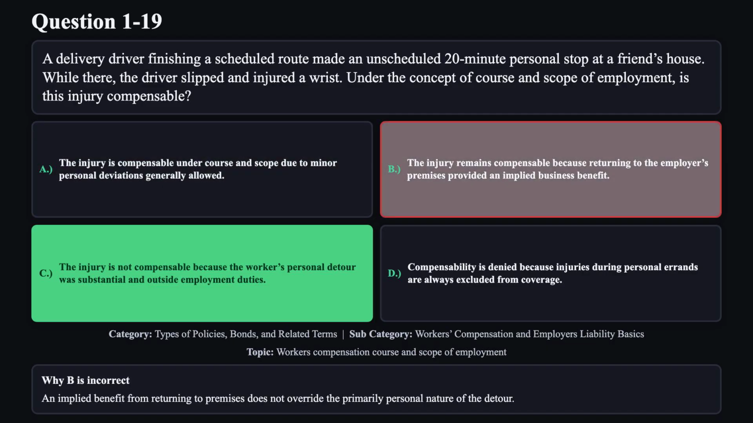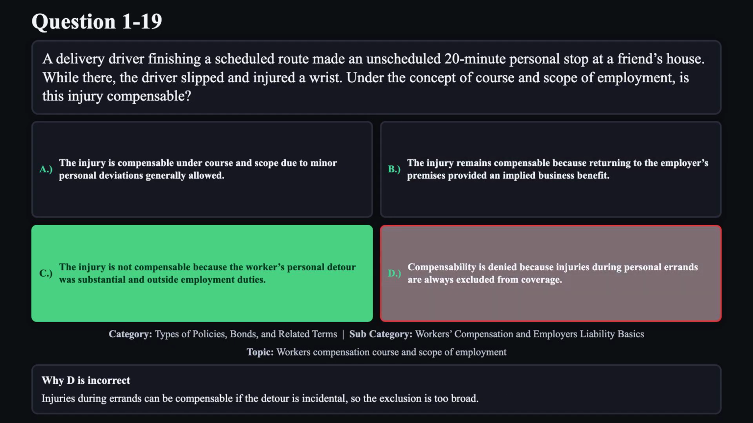Reason B is not correct. An implied benefit from returning to premises does not override the primarily personal nature of the detour. Reason D is not correct. Injuries during errands can be compensable if the detour is incidental, so the exclusion is too broad.